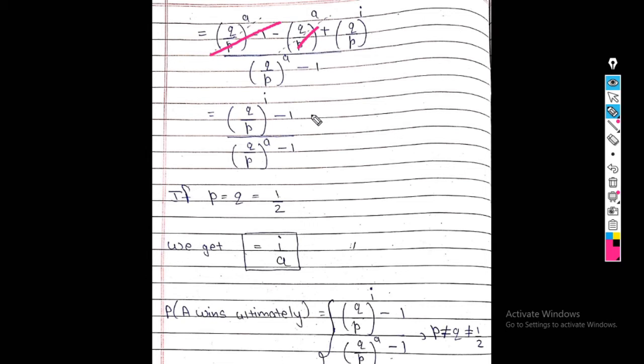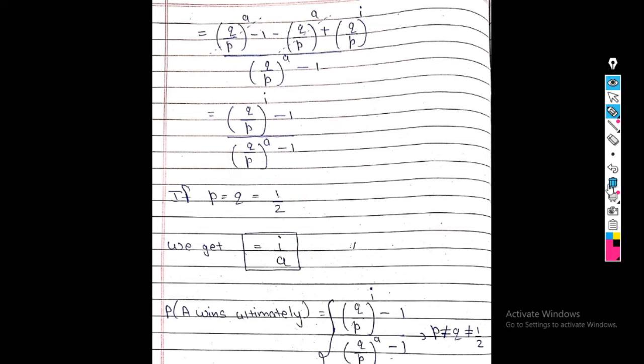What remains in the numerator? Q upon P raised to I minus 1, upon Q upon P raised to A minus 1. If P equals Q equals half, after putting in this equation, we get I upon A. So that is the probability that A wins ultimately when P equals Q equals half.